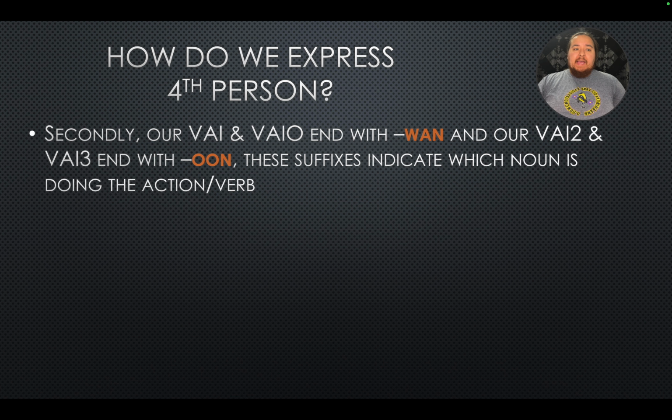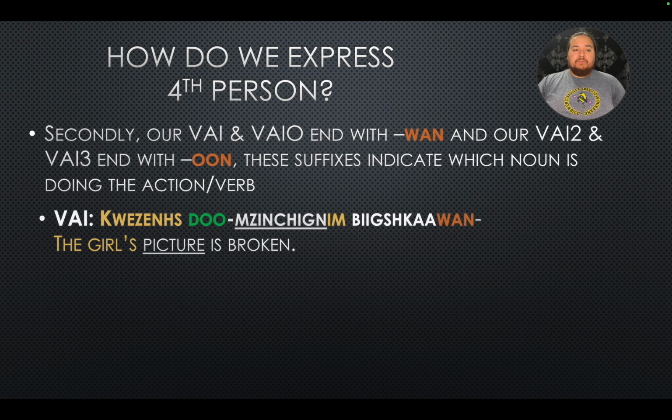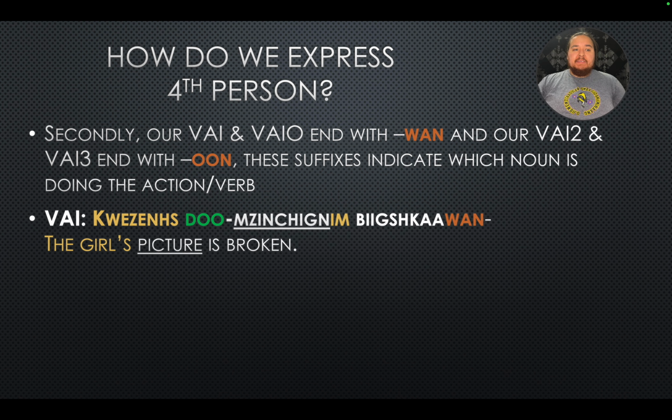Secondly, our VAI and VIO words end with a WAN suffix, and our VAI2 and VAI3 verbs end with an OON suffix for fourth person. These suffixes indicate which noun is doing the action or verb. So we have Kwanses dom doewes chignim bikshkawan.